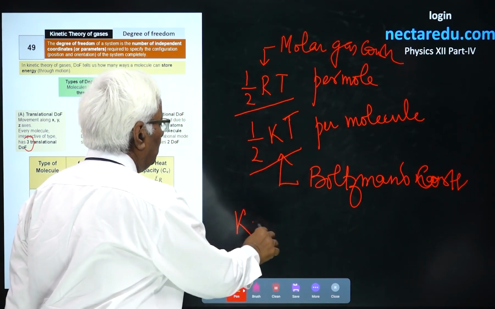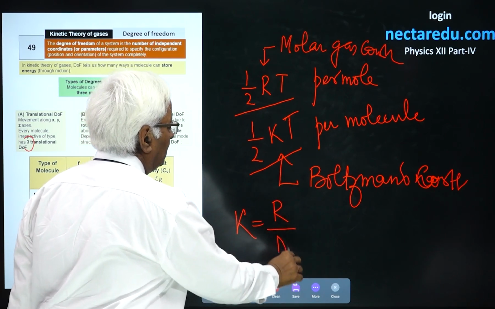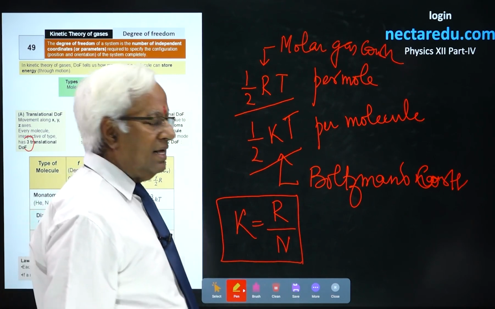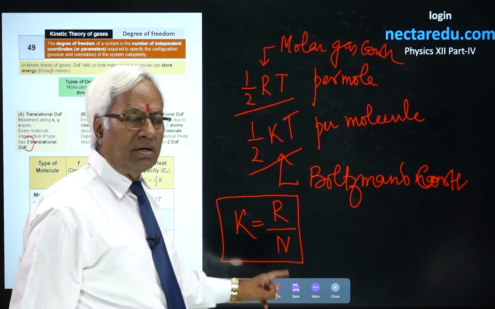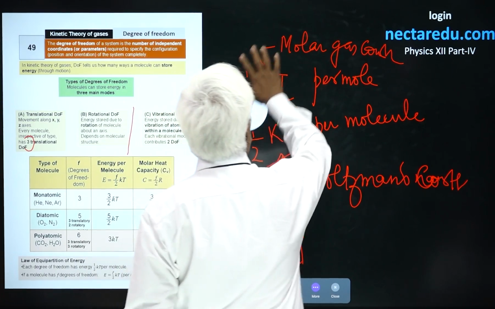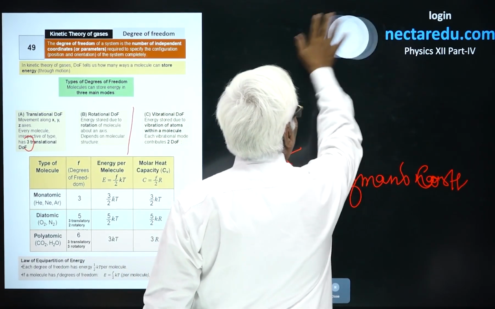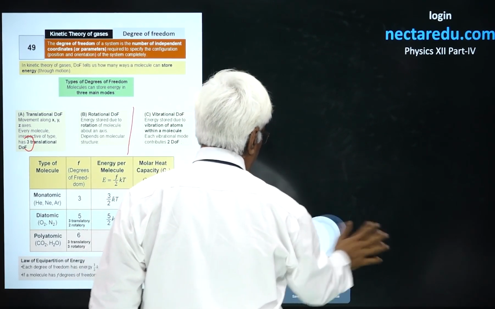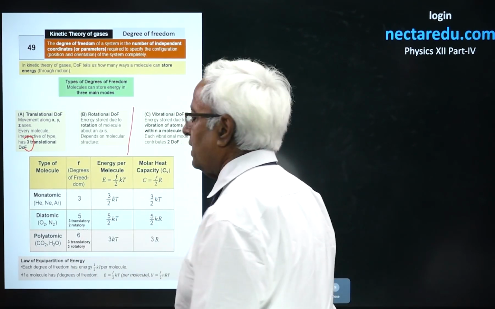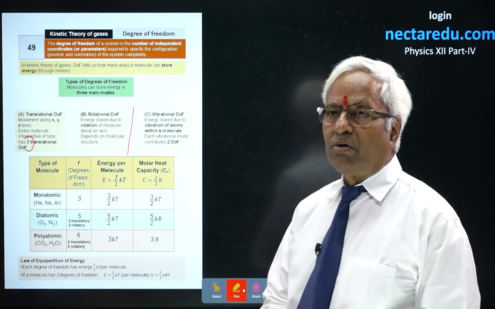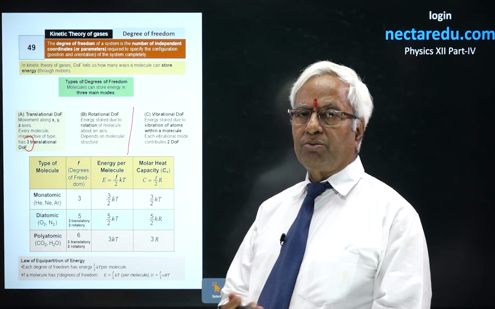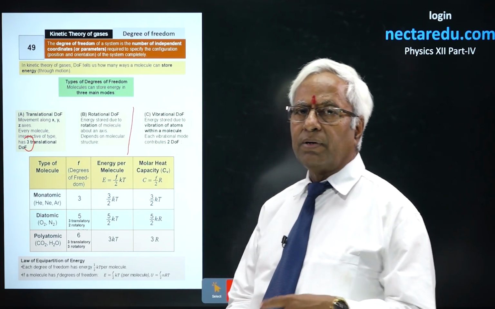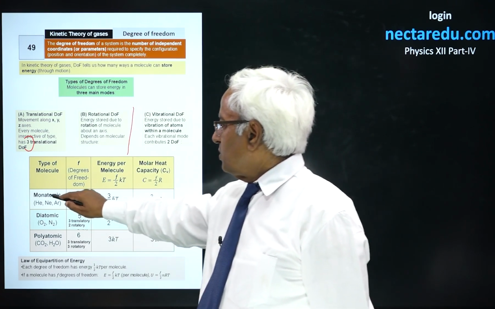And k could be calculated by dividing the molar gas constant by Avogadro's number. Now we'll consider one by one all three cases, that is mono, di, and triatomic gases, using the equipartition law that every degree of freedom is associated with the energy (1/2)kT per molecule, (1/2)RT per mole. Say it's a monatomic gas.